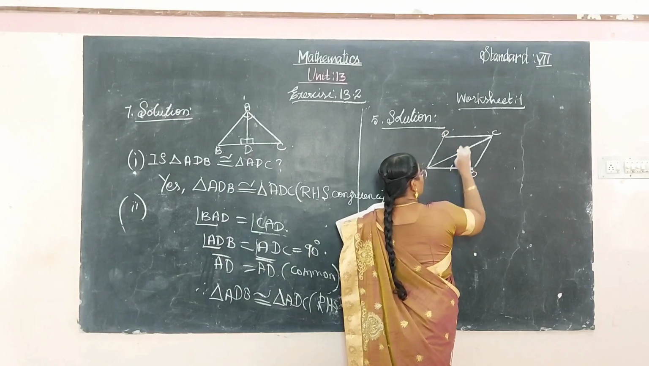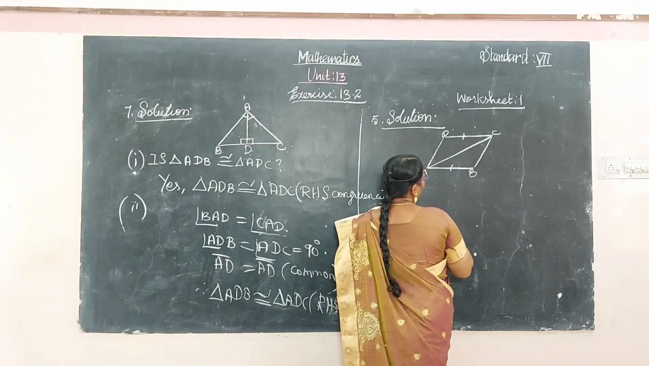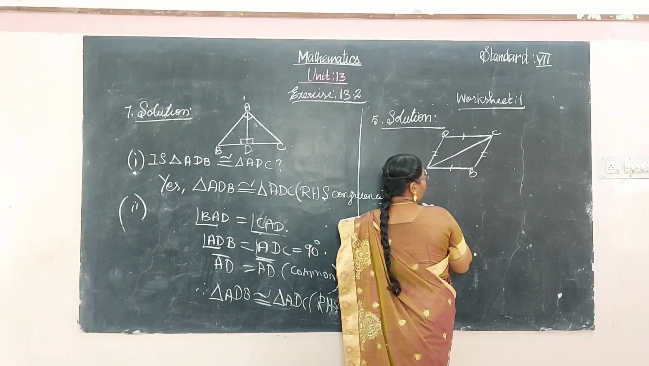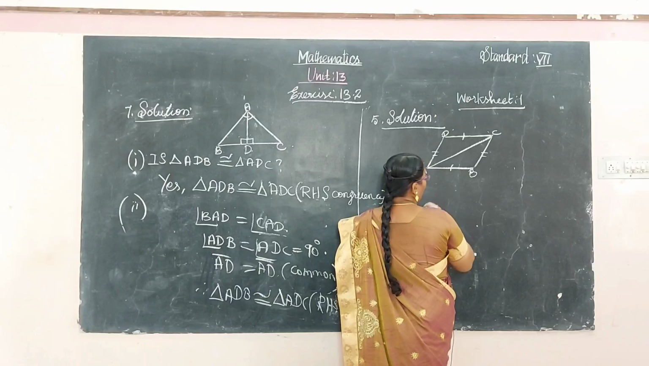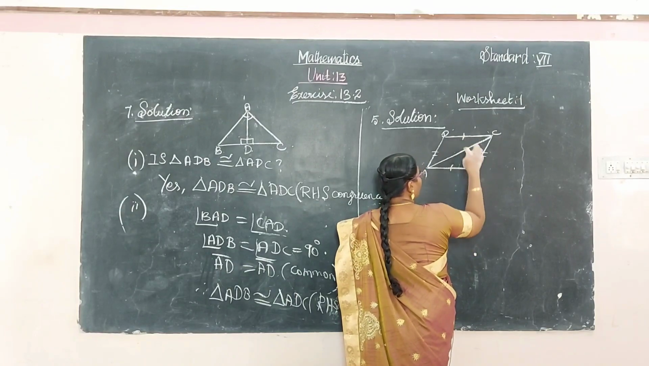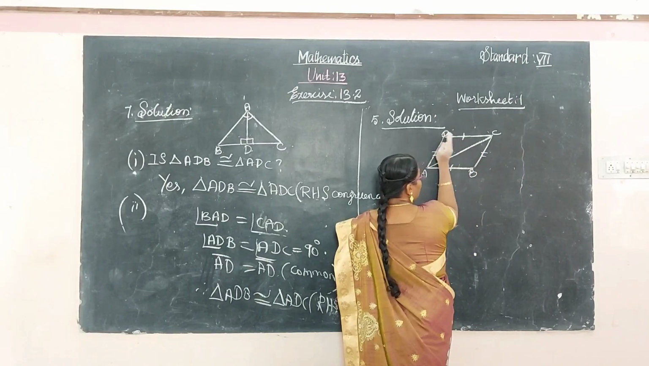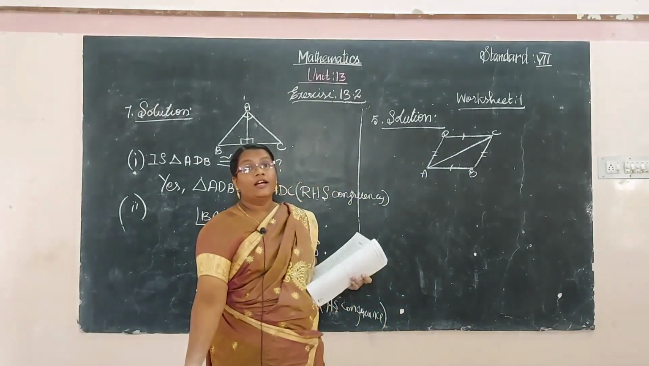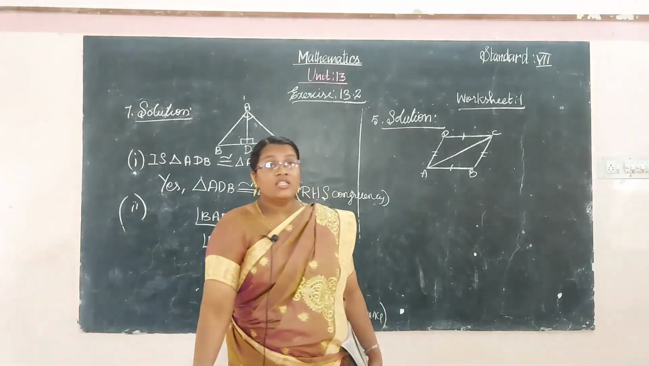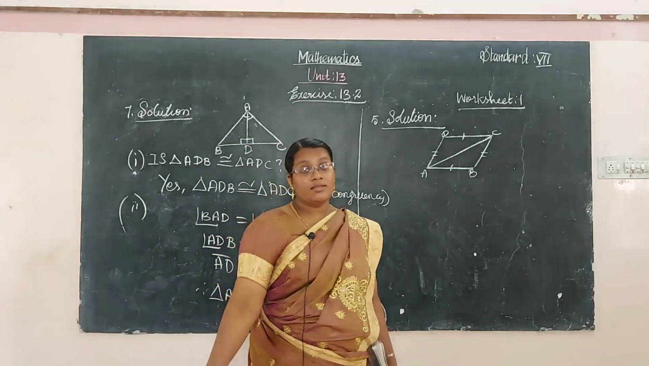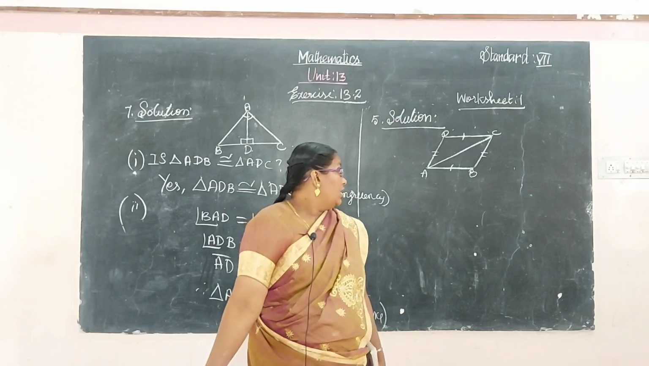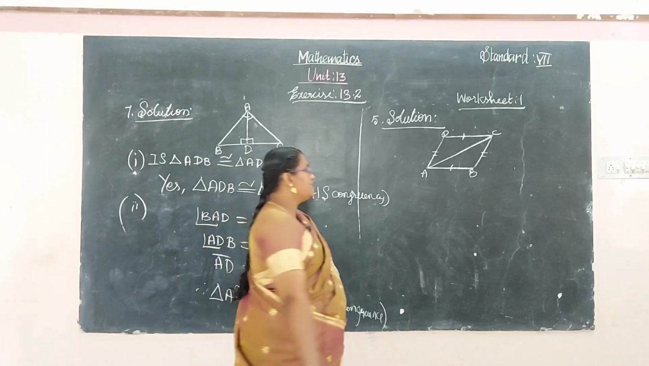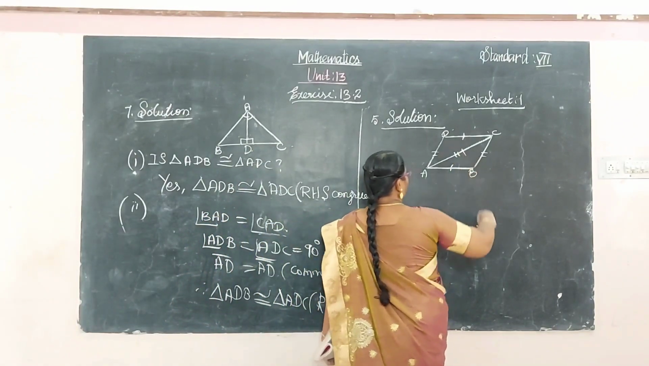We have considered A, B, C, D. These two sides are equal and parallel. The diagonal is common for both triangles. Just imagine it: if you fold these two, we get congruent triangles. Each triangle coincides with the other, and that satisfies the three sides. SSS congruency is satisfied.